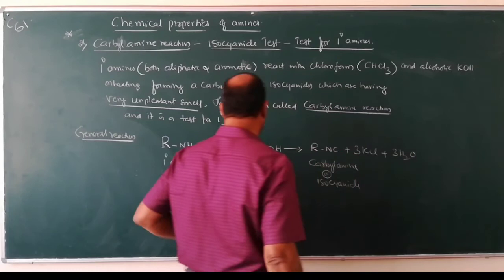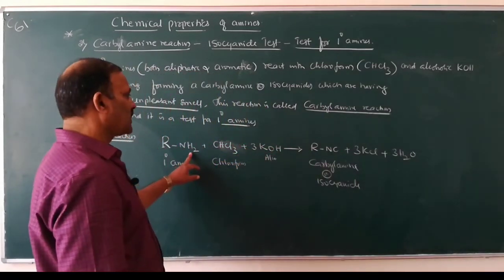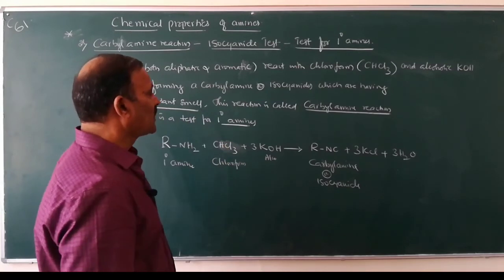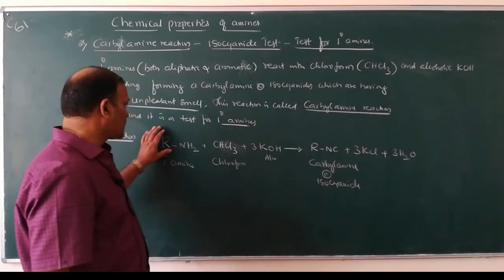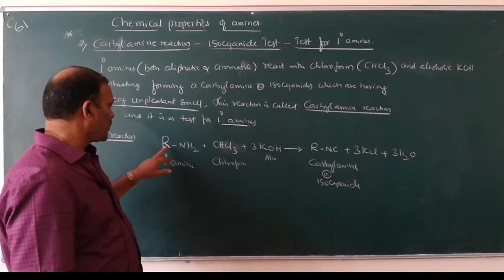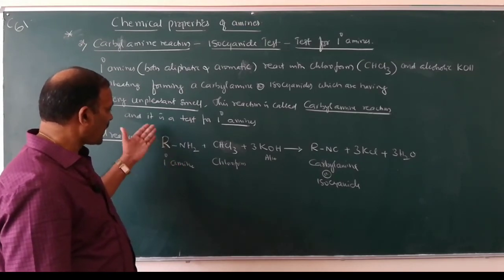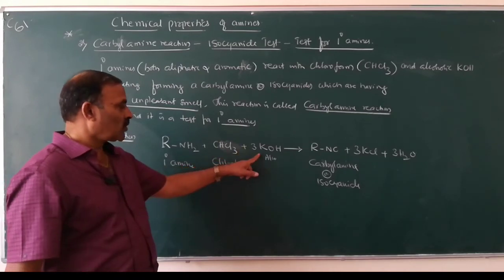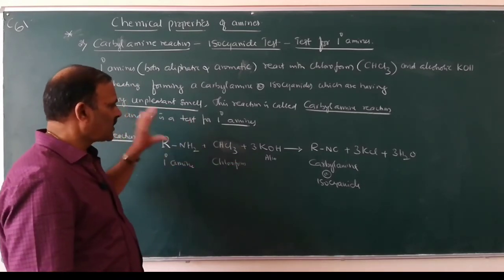So when primary amines, RNH2, where R is an alkyl group or aryl group, react with chloroform and alcoholic solution of KOH. These are all very, very important reactions.